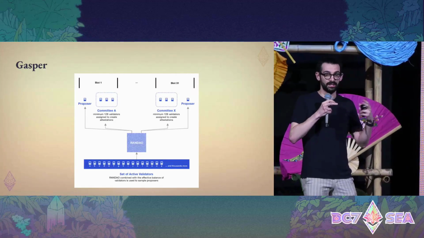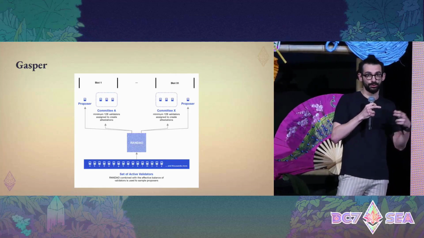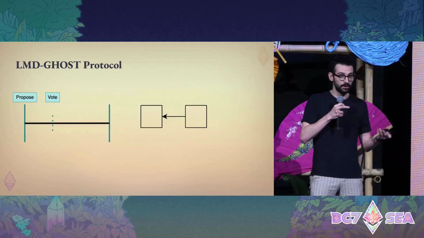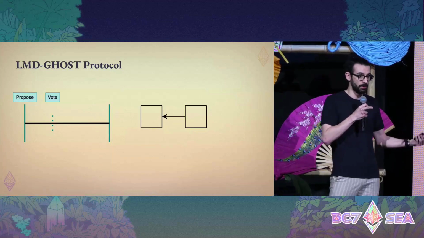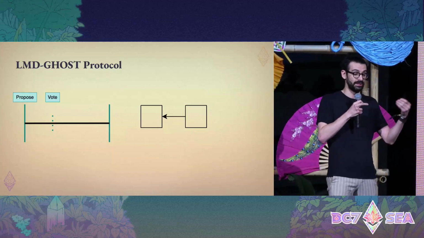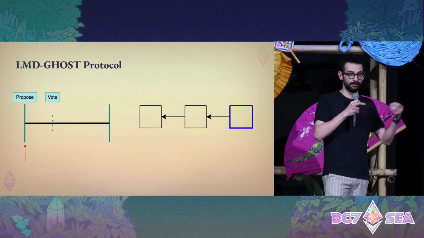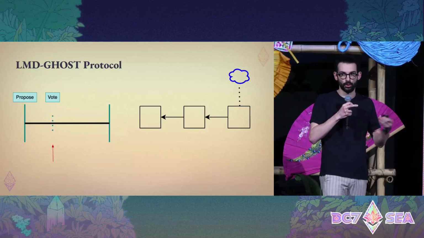32 slots define an epoch. For every epoch, the set of validators is partitioned into 32 disjoint committees. At the beginning of a slot, a proposer is randomly selected from a committee, and it proposes a block on top of the head of the canonical chain. The other validators in the committee will just cast a vote, ideally for the block that has just been proposed.